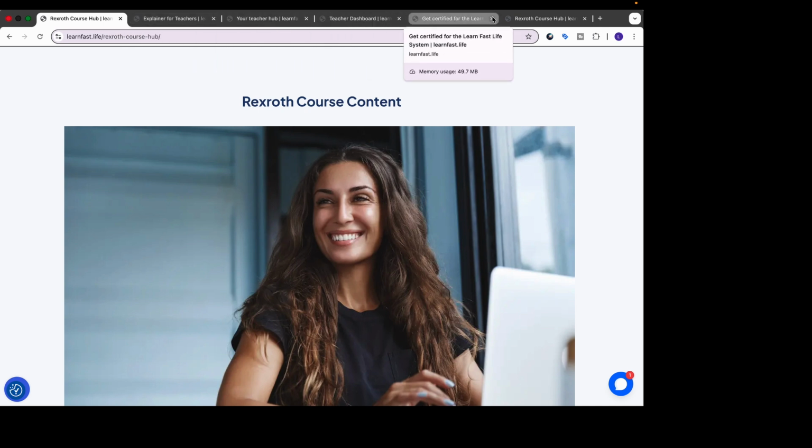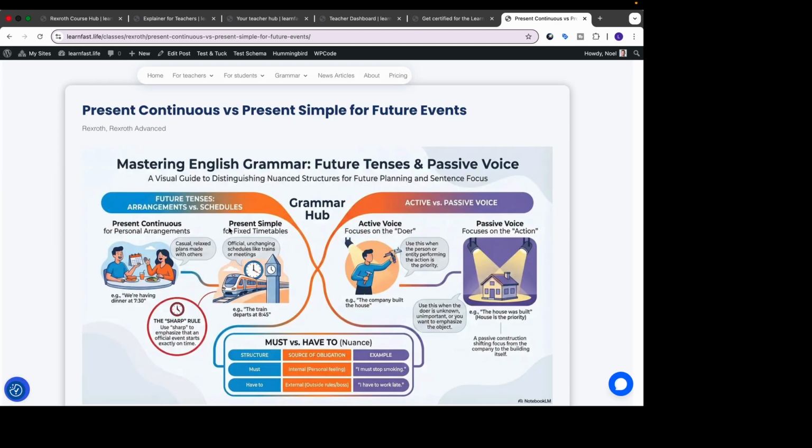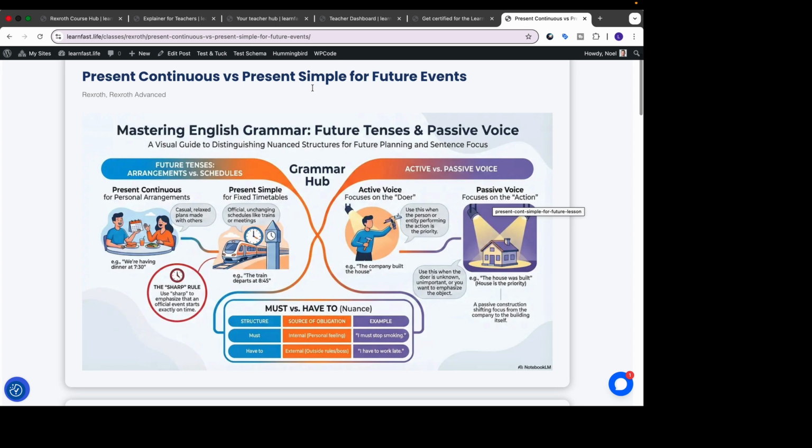So what I'm going to do here is take one of the classes that I teach, which is actually a company that I go to and teach. So here we have a classic article that AI has created for me. Now, as you can see, we were talking about present continuous versus present simple for future events and active and passive voice. So this is created.